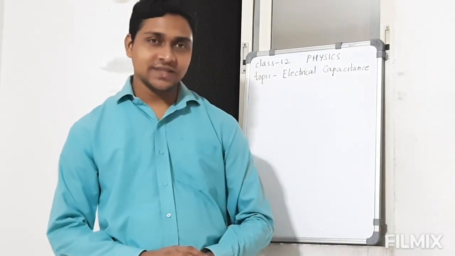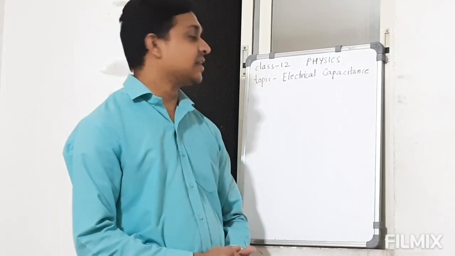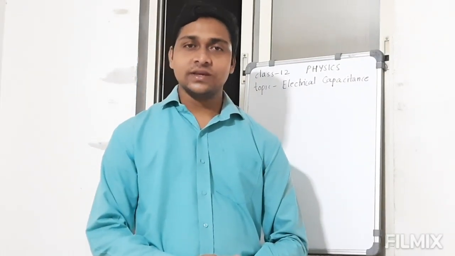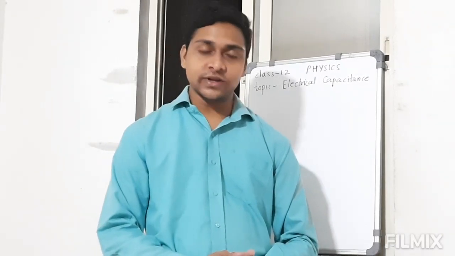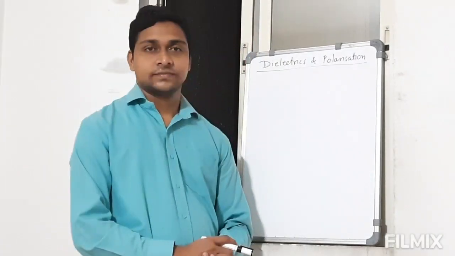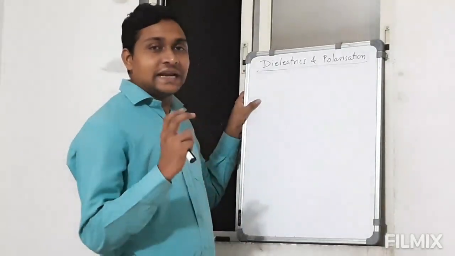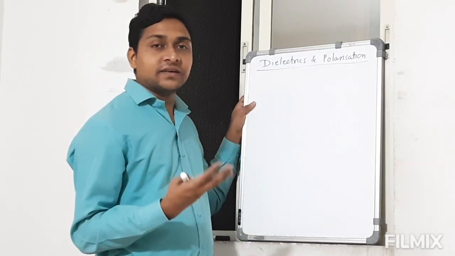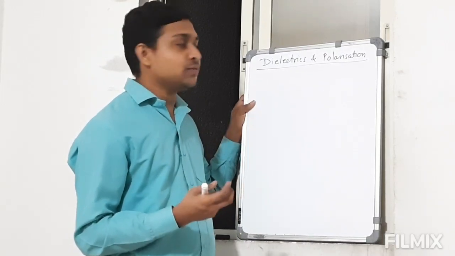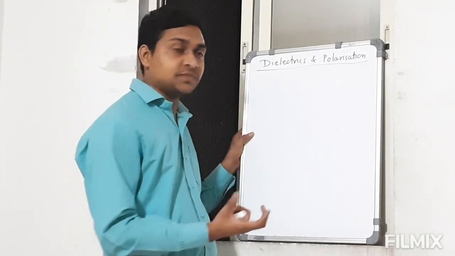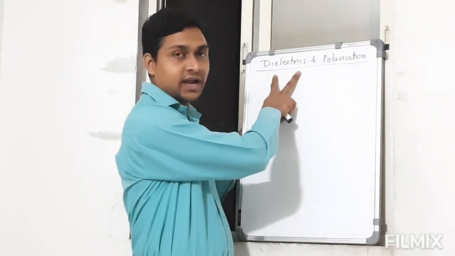In class 12 physics, we are going to learn today electrical capacitance. Before this, we want to see dielectrics and their polarization. Dielectrics are bad conductors of electricity, in which there are no free charges; there exist only bound charges. Such material we can call dielectrics.